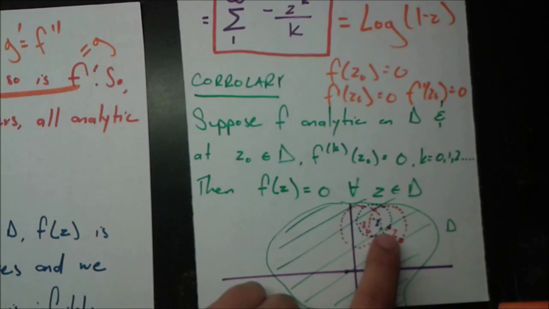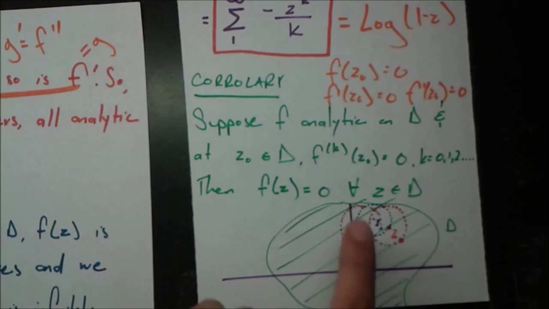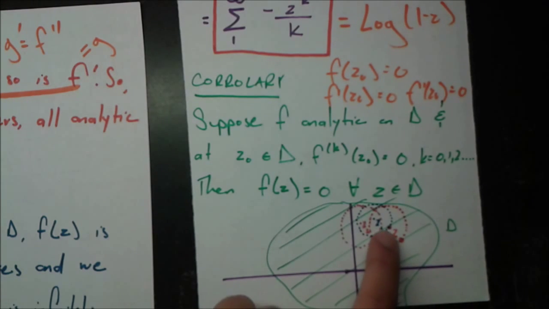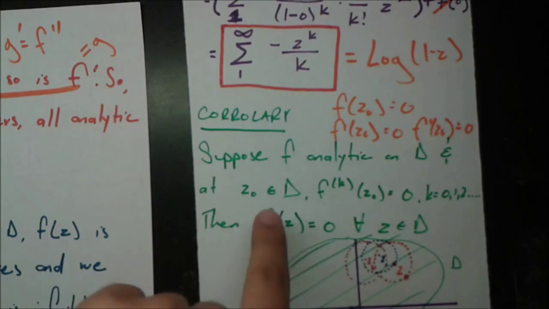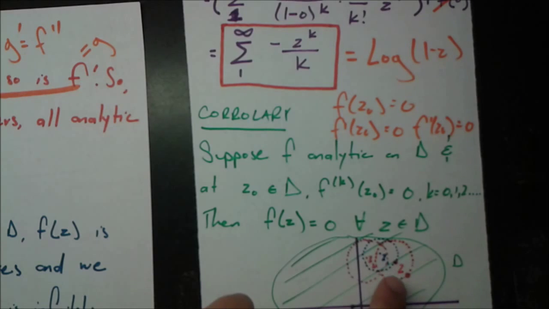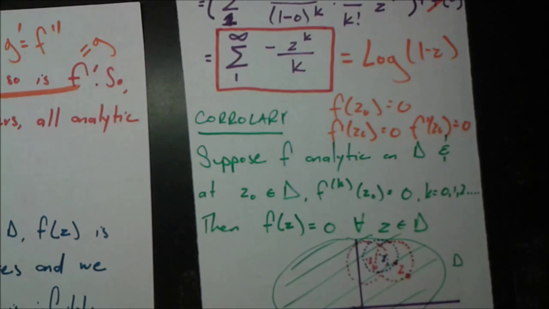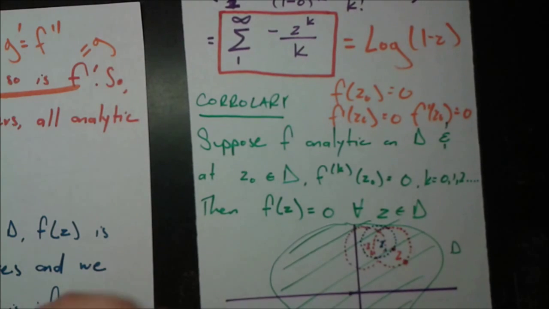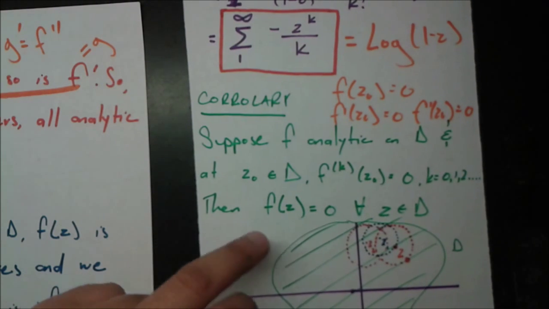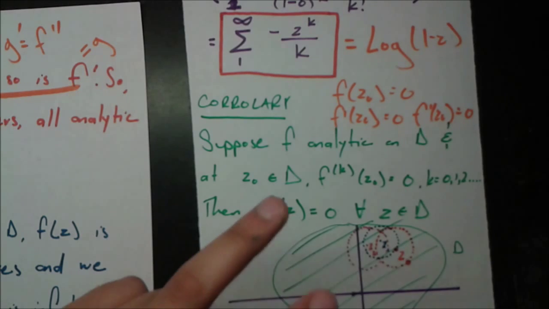So this is z naught right here. I'll draw a cleaner picture of this in just a second because this is confusing, but this z naught right here, this red dot, is going to be the z naught from this corollary. And so if you take f of that point, it's going to be 0. If you take f prime of that point, it's going to be 0, and so on. You take every derivative. So what's the punchline of this corollary? It's going to be then f of z equals 0 for all z in D.